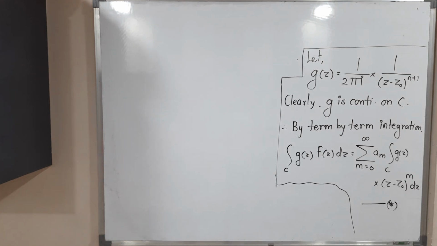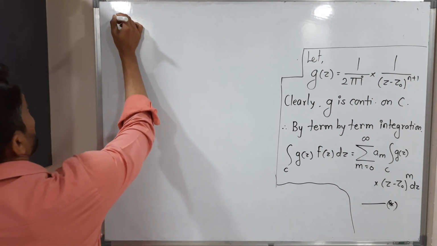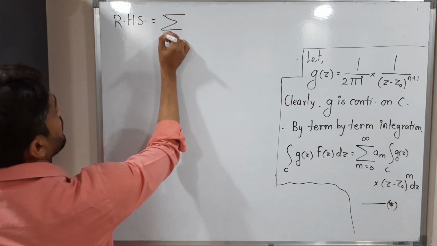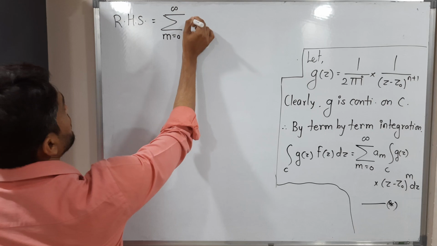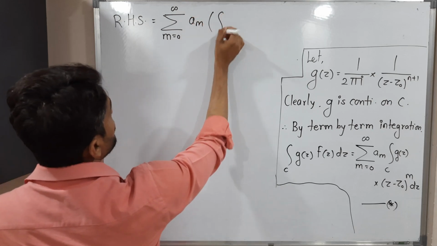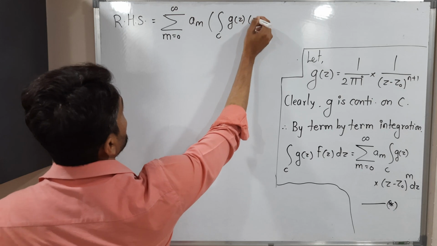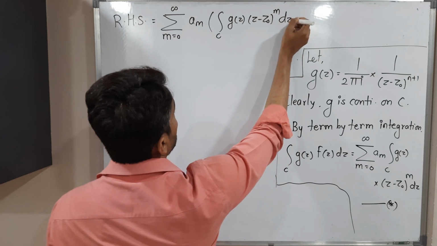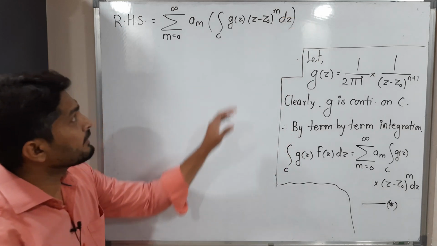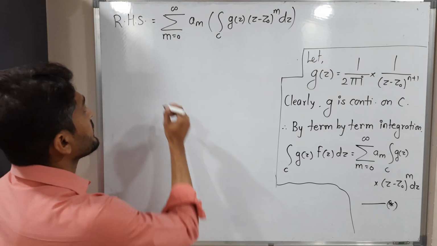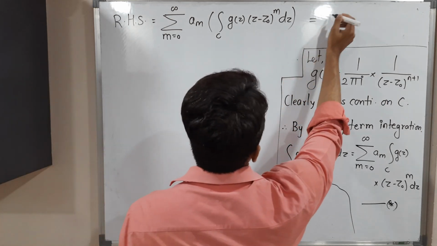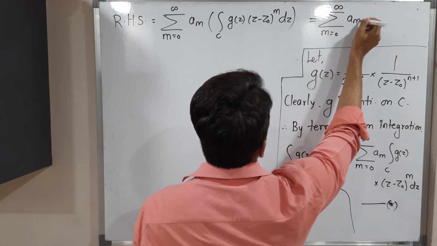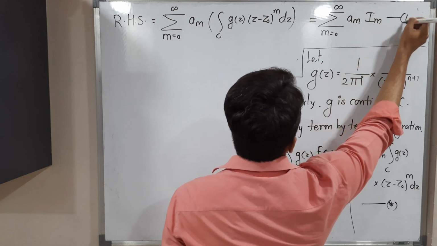So let us start to work on right hand side now. Okay, so let me mention right hand side. What is the right hand side? We have summation m running from 0 to infinity, right? Am. We have an integration here over c, g of z, z minus z naught raised to m, and dz. So for simplicity, I will call it as Im. Okay, so let us denote it by Im. So this is equal to summation m running from 0 to infinity Am Im. Okay, so let me call it as equation number 1.